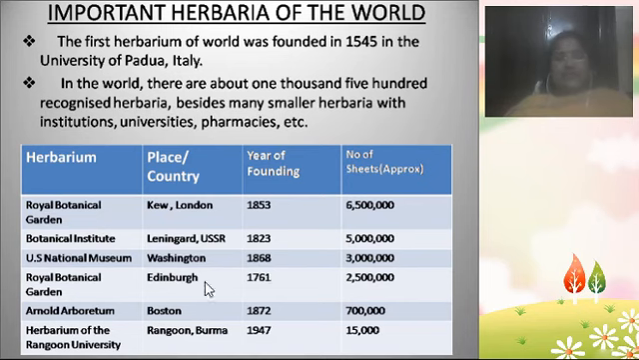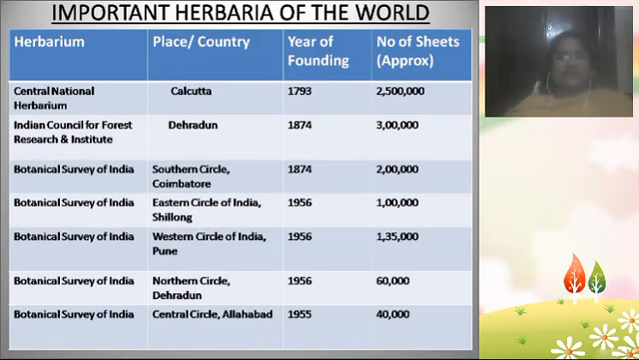Then the Royal Botanical Garden in Edinburgh, founded in 1761, has nearly 25 lakhs of plants. The Arnold Arboretum, located in Boston and founded in 1872, has 7 lakhs of plants. The Herbarium of Rangoon University, located in Burma and founded in 1947, has 15,000 plant specimens. So these are all the important herbaria of the world.